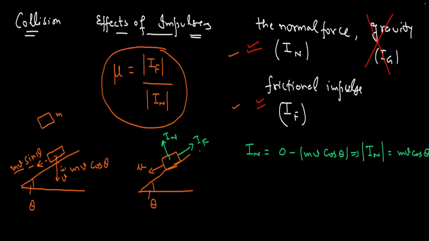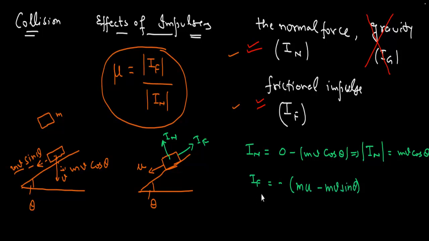The frictional impulse is in the direction opposite to the change in momentum along this plane. So this frictional impulse is IF and the change in momentum is mu minus mv sine of theta.